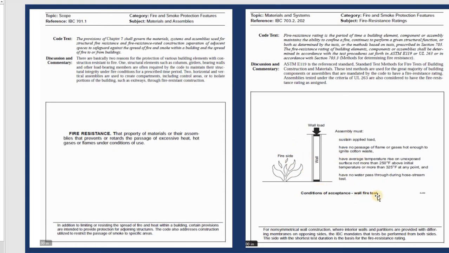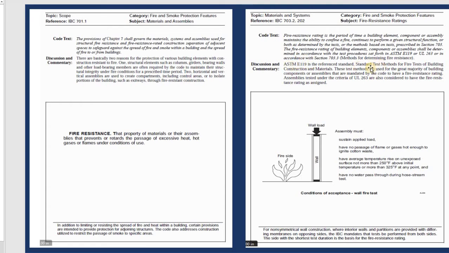The wall fire test is one important thing for material. They have a special room and they test the material by many different techniques, and they figure out how much the material can protect against fire, and they give the answer. ASTM stands for the American Society for Testing and Materials.